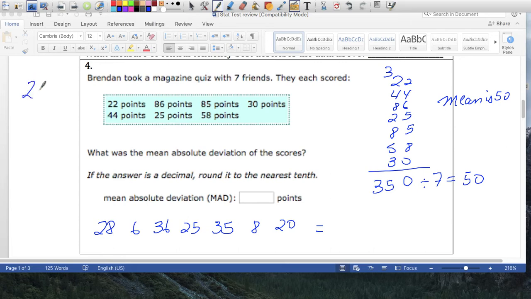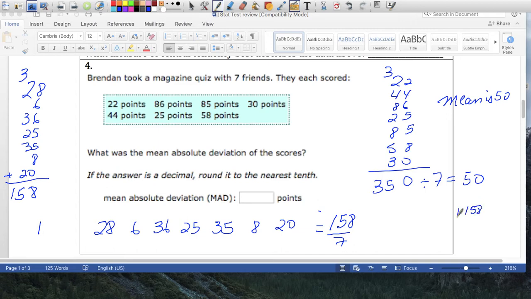So the MAD tells us the average distance that these numbers are away from 50. And I should have written it this way to make it easier for me to add. So 28, 36, 25, 35, 8, and 20. So we're going to find the average distance. So 20, 25, 30, 38, carry the 3, 3, 4, 5, 8, 9, 10, 15, 158. So 158 is the total sum of the differences, and we're going to divide this by 7.